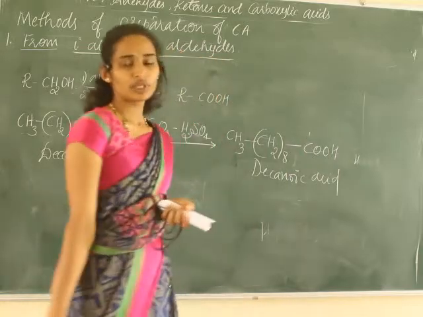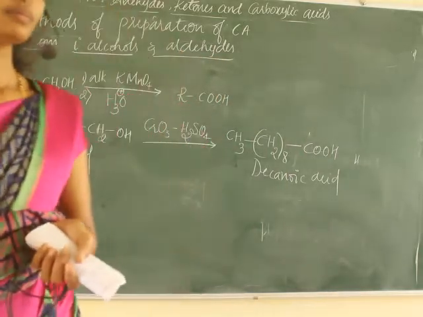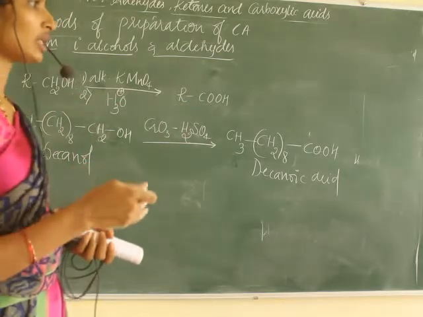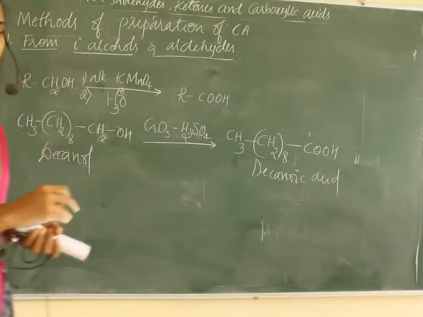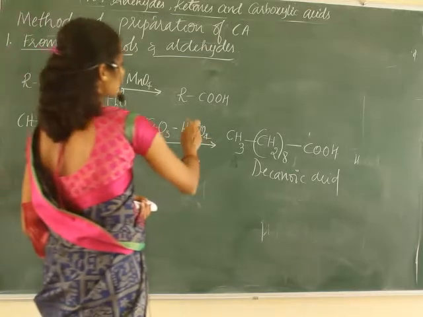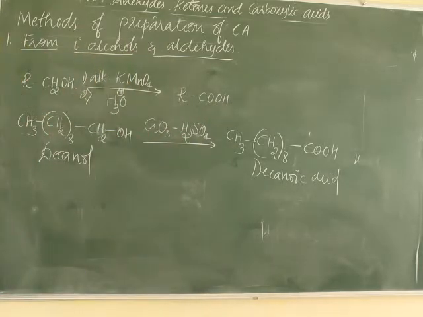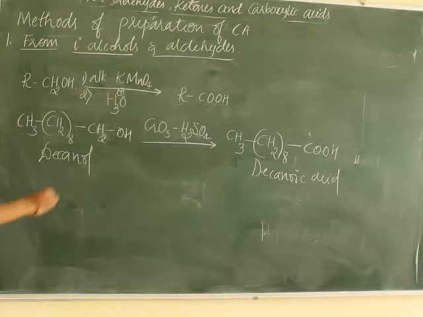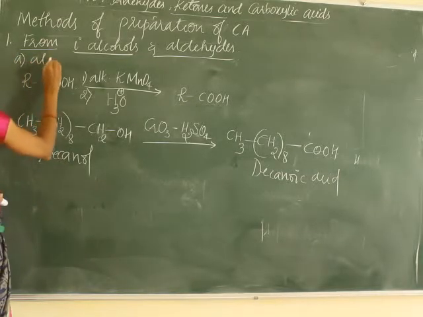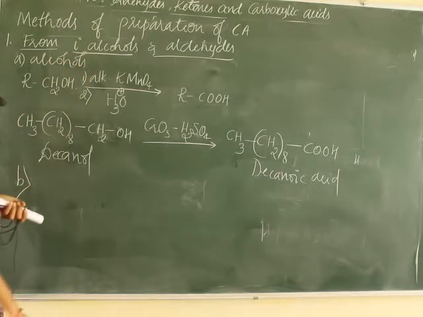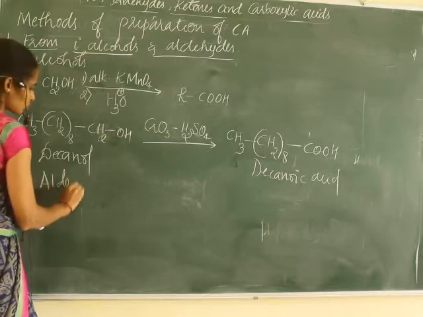What are mineral acids? Mineral acids are nothing but acids containing hydrogen, like sulfuric acid, HCl, HNO3, and carboxylic acids or organic acids contain a carboxylic functional group, right? This is about preparation of a carboxylic acid from alcohols. And from aldehydes.